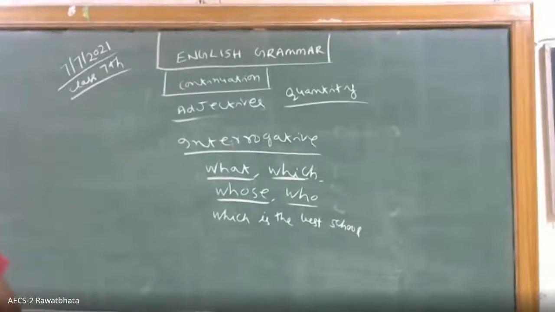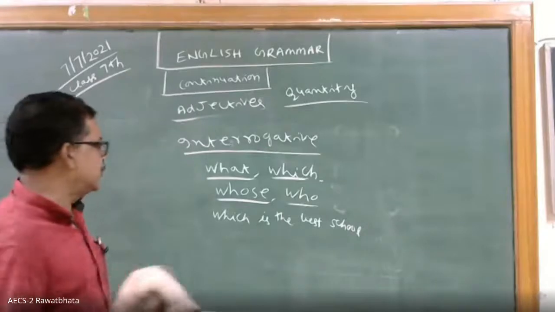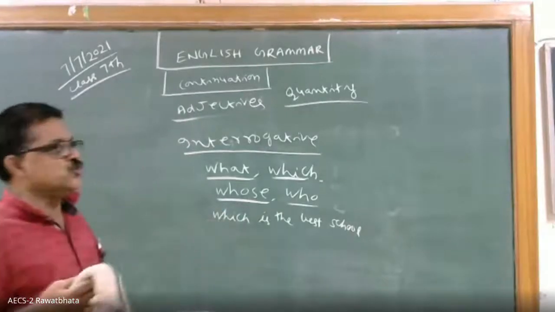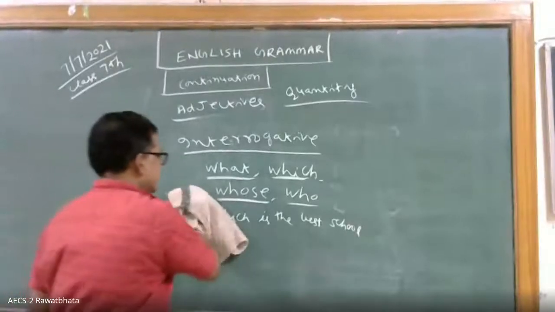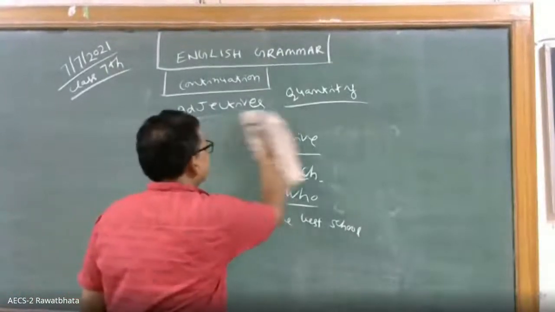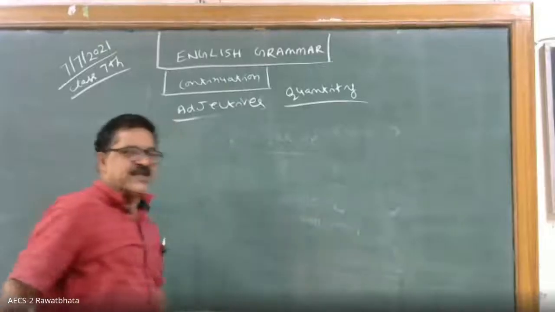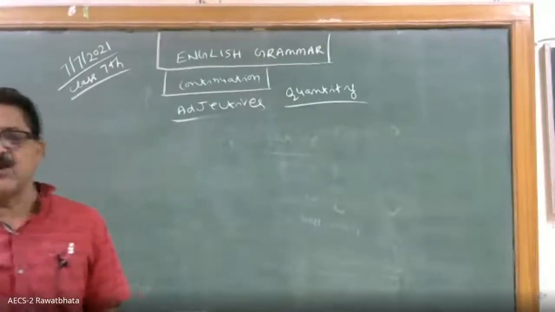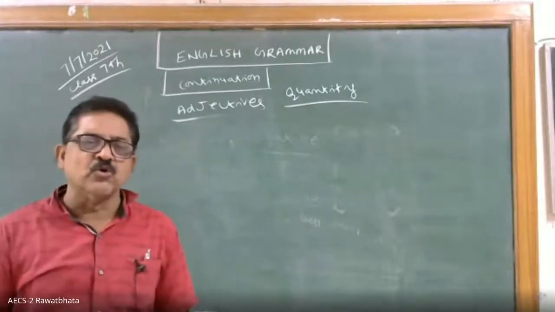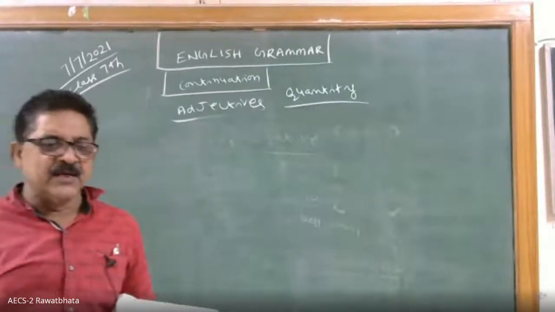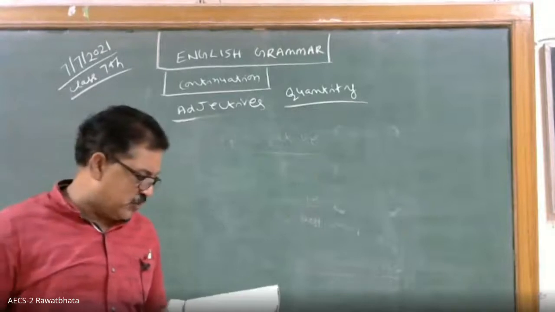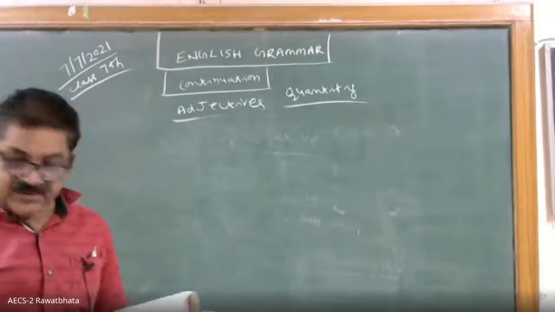Okay? Which shoes do you want? Which shoe did you wear yesterday? Which shoe did Ram wear yesterday? So this way, interrogative. Whose book is on the table? How do you know it is an interrogative adjective? There is a question mark at the end of the sentence. Who is he?